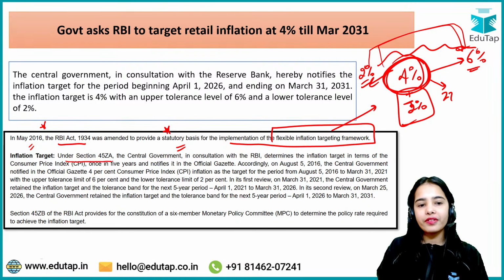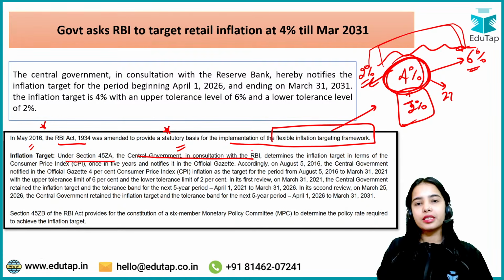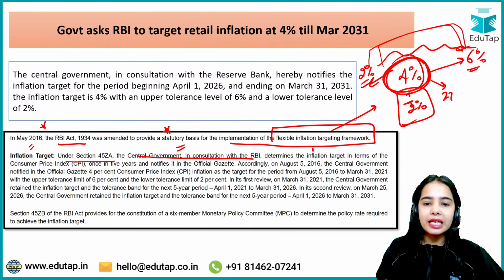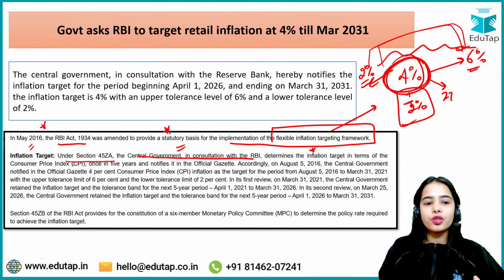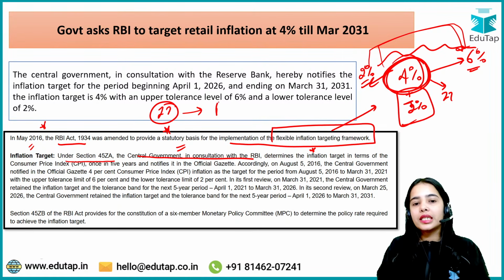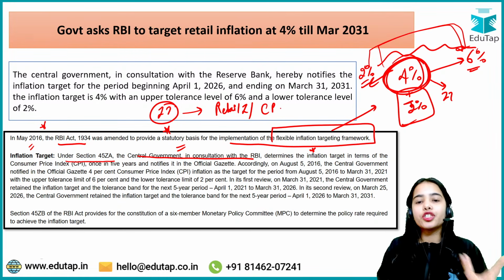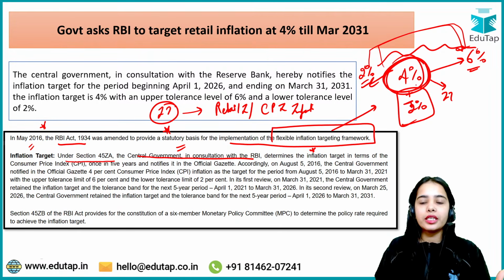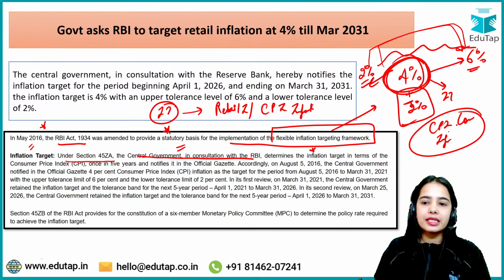Under section 45ZA, the central government, in consultation with the Reserve Bank of India, determines the inflation target in terms of the consumer price index. Okay, so inflation target, we have to control the inflation. Which inflation we have to control? The retail inflation, the headline inflation, the inflation that affects the consumers. So that is the consumer price index inflation. So this inflation target is for CPI, the inflation that affects the consumers.